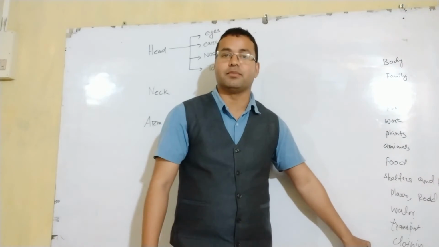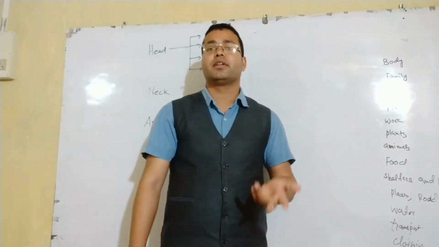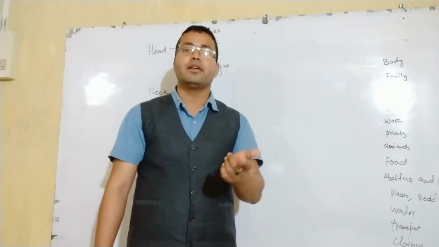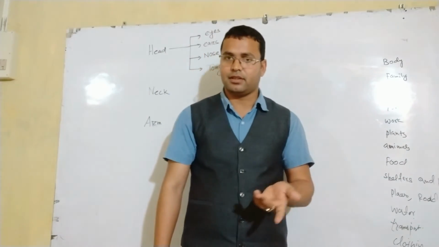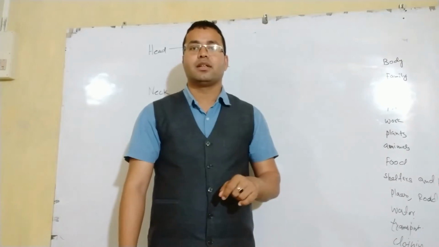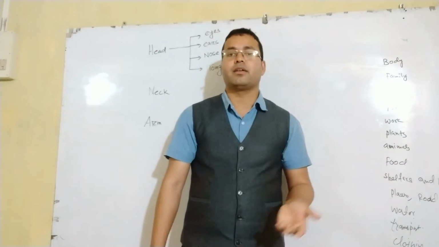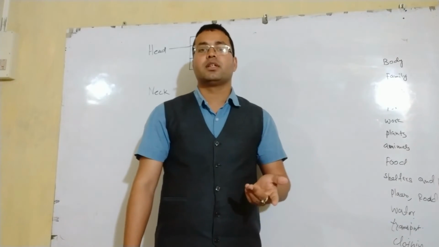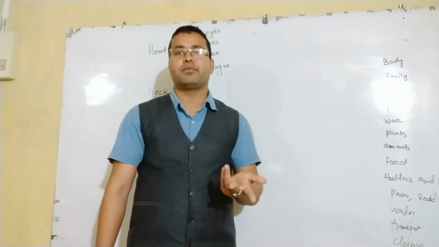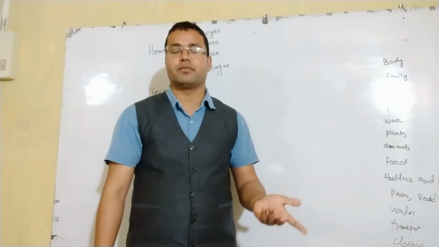And next chapter is solar system. Solar system means in the solar system we have a few planets. In the solar system our sun is the main controlling star, we can say star, because it has its own light, and other planets move around the sun. The nearest planet is Mercury, and the farthest planet is Neptune. Only Earth is the planet where life is possible. So we will get details in this chapter about the different planets.